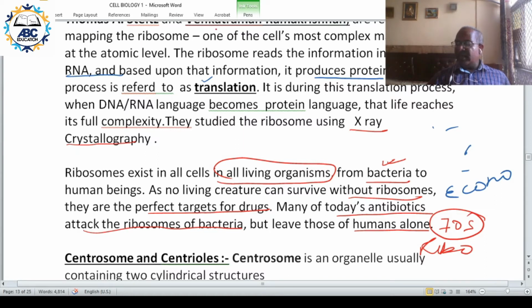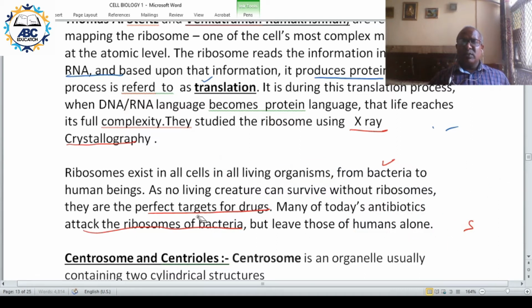So the net result is the antibiotics act on the 70S ribosome. When they act on the 70S ribosome, bacterial protein synthesis is affected. They attack the ribosome of bacteria.